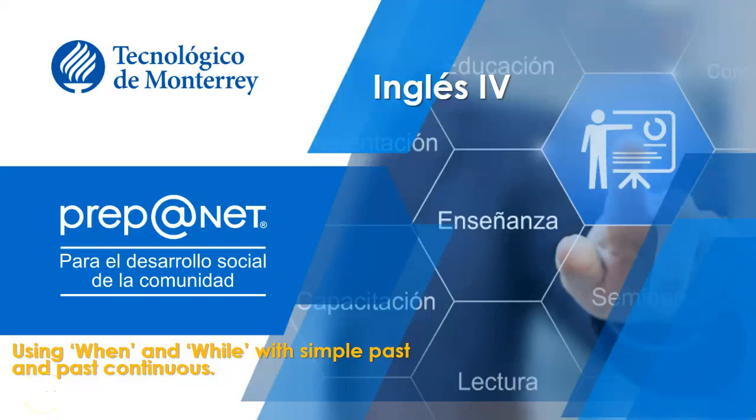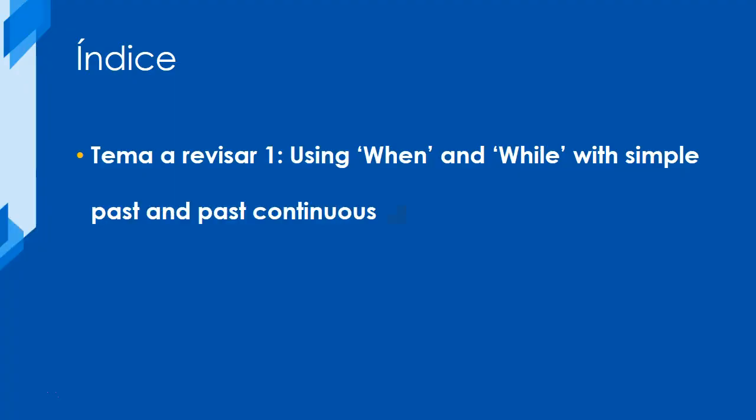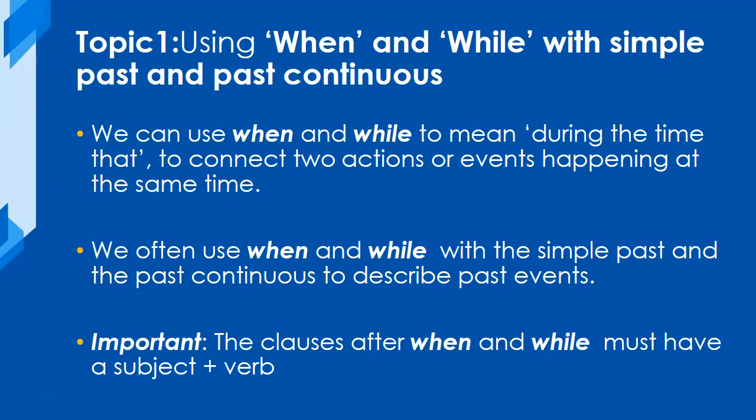Hello everybody, this is English 4 and today we are going to review the topic using when and while with simple past and the past continuous. We can use when and while to mean during the time that it happened, to connect two actions or events happening at the same time. We often use when and while with the simple past and the past continuous to describe past events. It is very important to remember that the clauses after when and while must have a subject and a verb. We will see a few examples in the following slide.